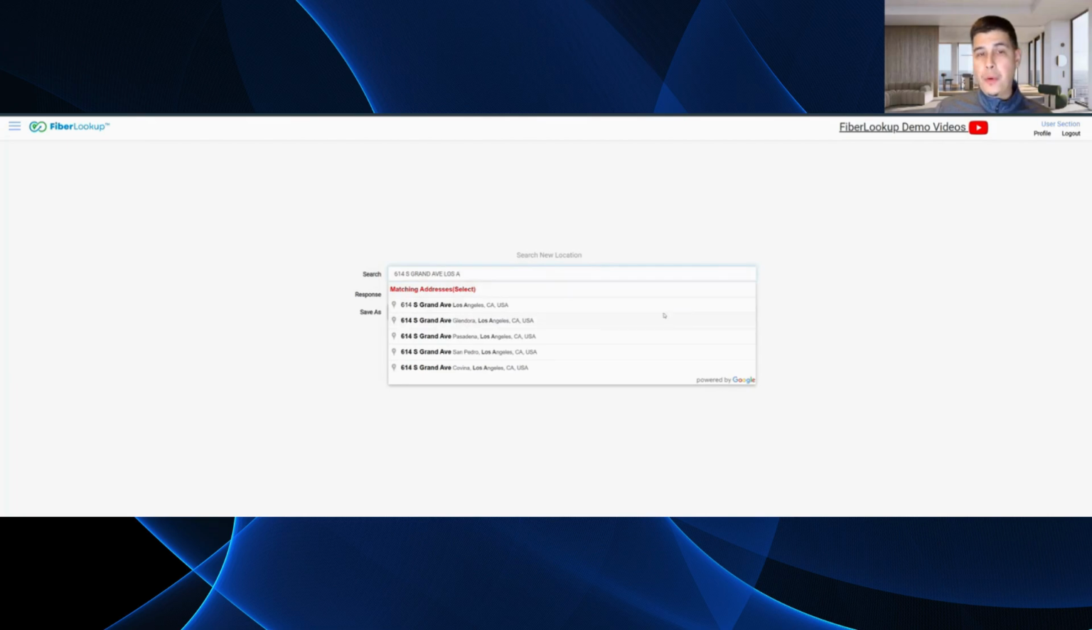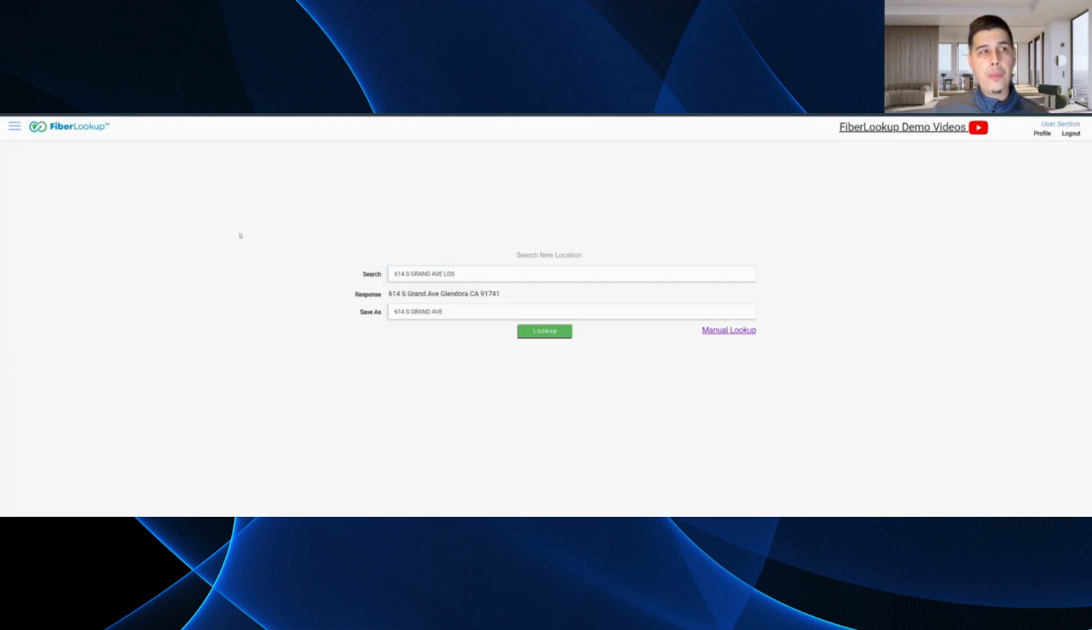So this is a great example, right? I'm looking up 614 South Grand. Look at all these different cities that have a similar address, right? San Pedro, Pasadena, Glendora. And I'm kind of working off memory. Let's see. And then here's another tip, right?